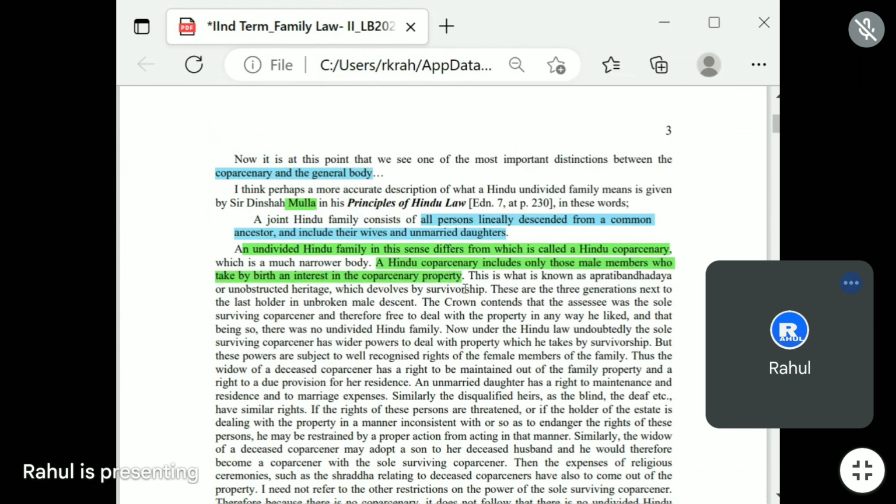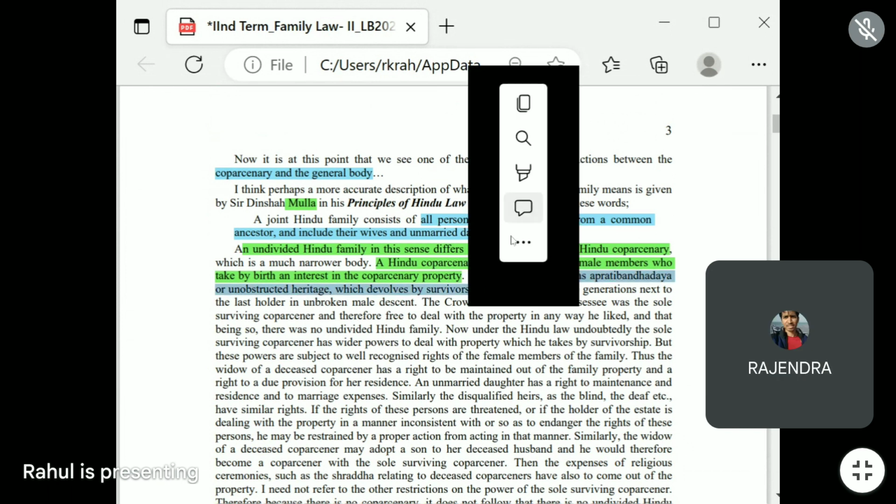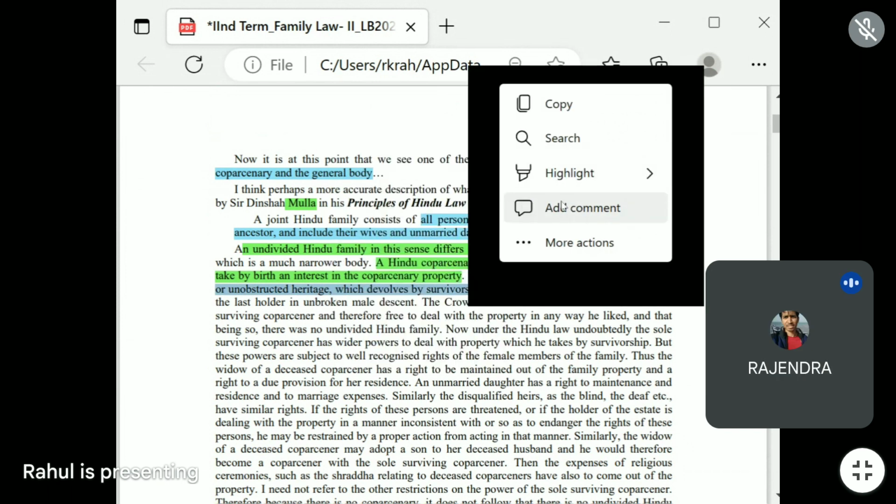This is what is known as the Apratibandhaya. Have you heard about this one? Apratibandhaya. Are you heard about this one? Yes, I have heard about this. Okay, no issue.